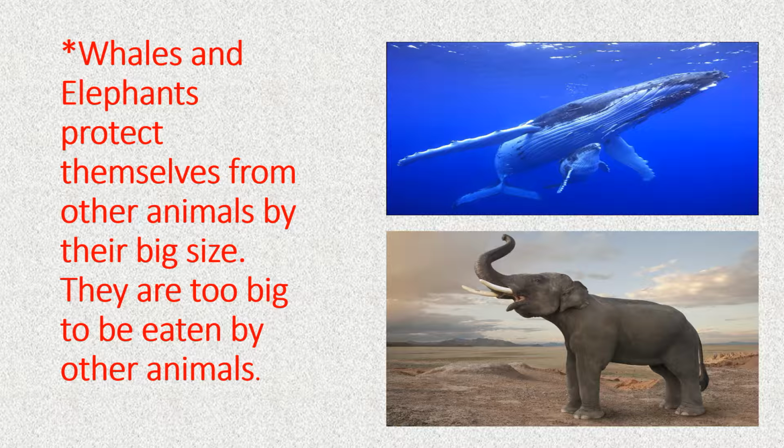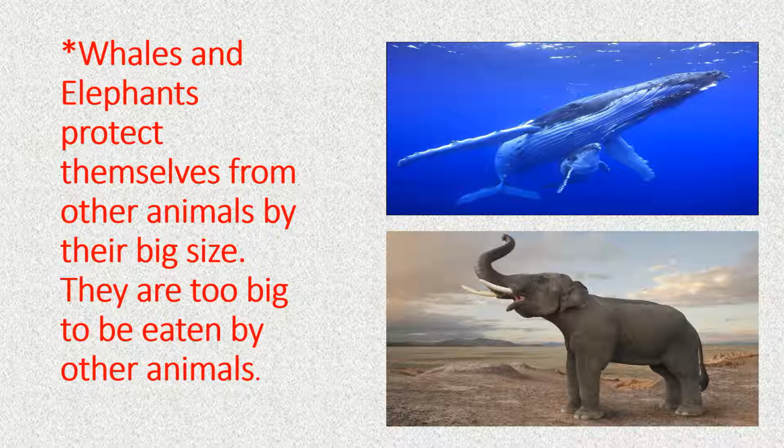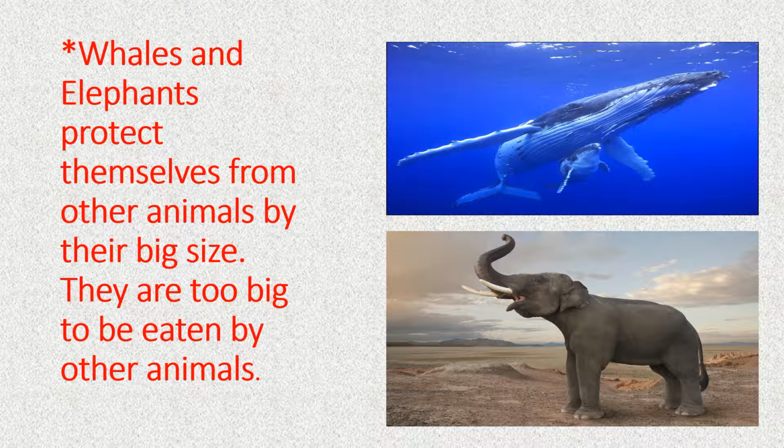Here are some adaptations which are shown by the animals. Number one is too big to be eaten. Whales and elephants protect themselves from other animals by their big size. They are too big to be eaten by the other animals.